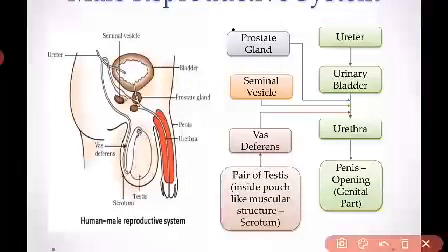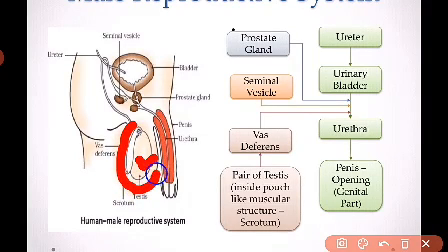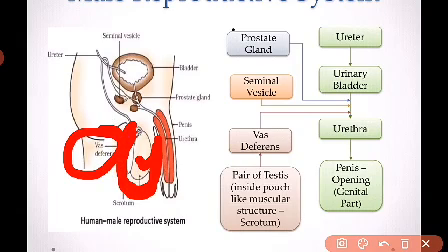Let's move ahead. So what are the parts of male reproductive system? First of all, this is your testis. You can see testis is located in your scrotum sac. This sac-like structure is your scrotum sac. And here is your vas deferens.